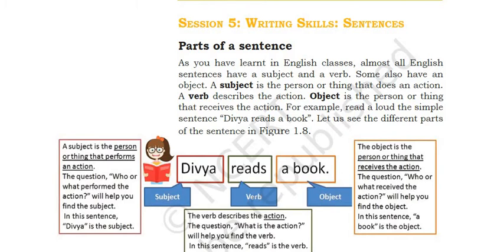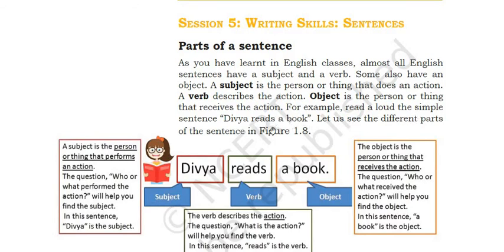Now some sentences also have an object. A subject is the person or thing that does an action. A verb describes the action. An object is the person or thing that receives the action. Sometimes an object is also there: subject, verb, and then object. For example, read aloud the simple sentence, Divya reads a book.